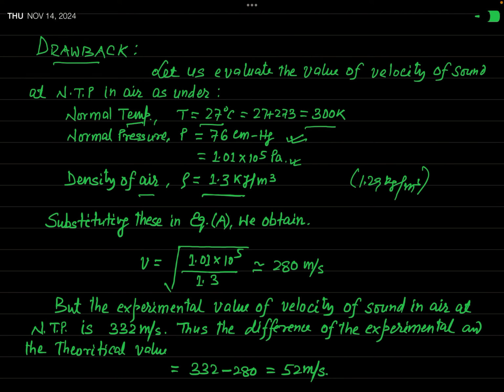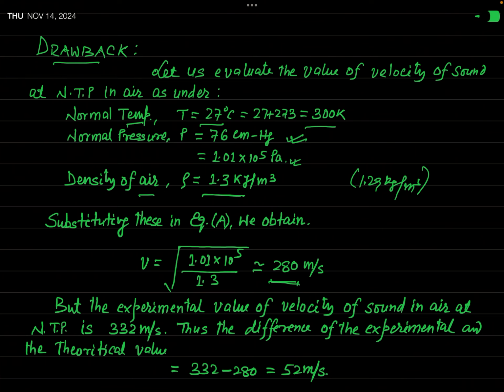After simplification we get that this velocity is almost equal to 280 meter per second. So according to Newton's formula, the velocity of sound in air at normal room temperature and pressure, that is at NTP, is equal to 280 meter per second.